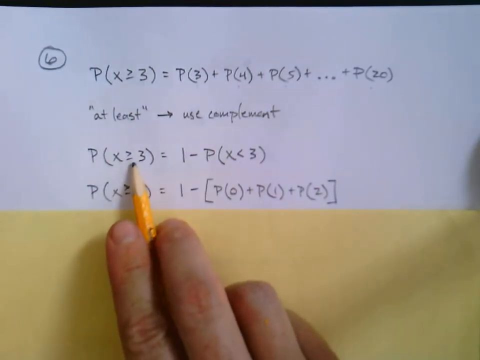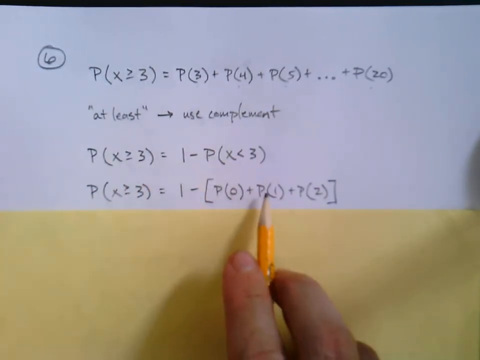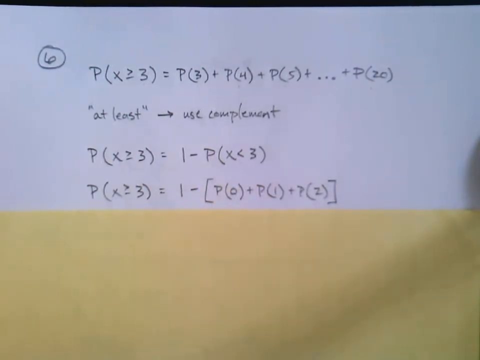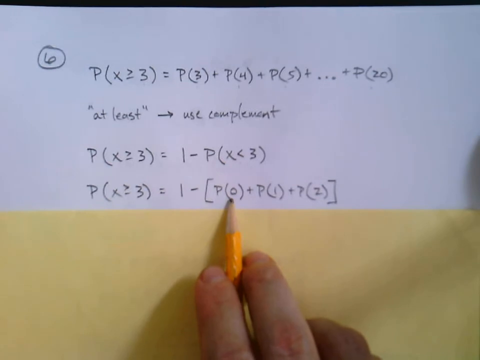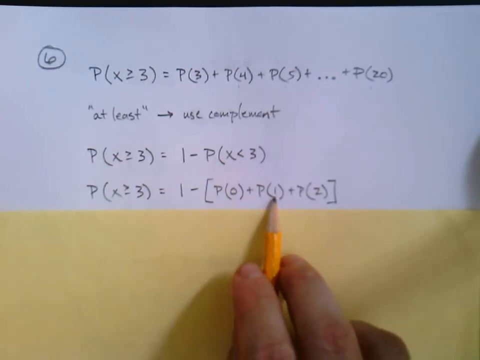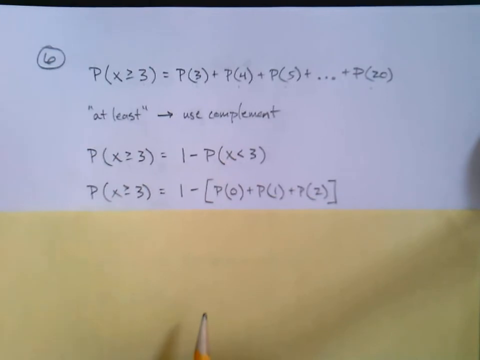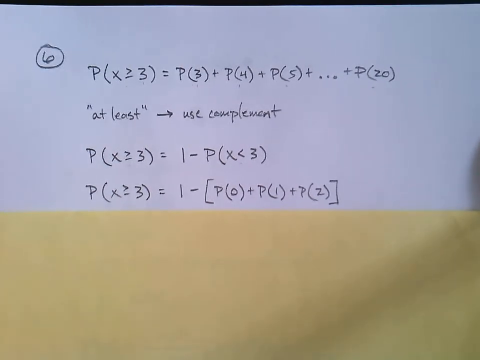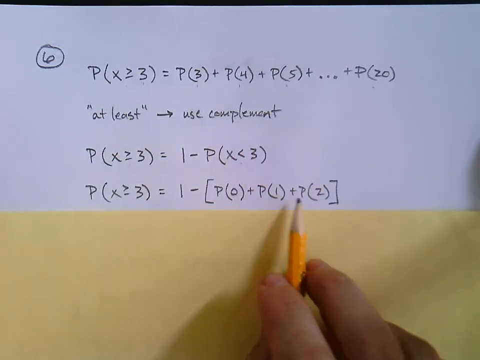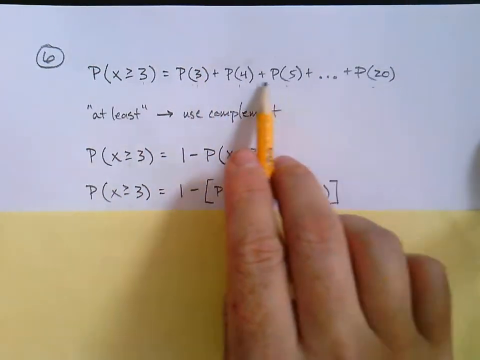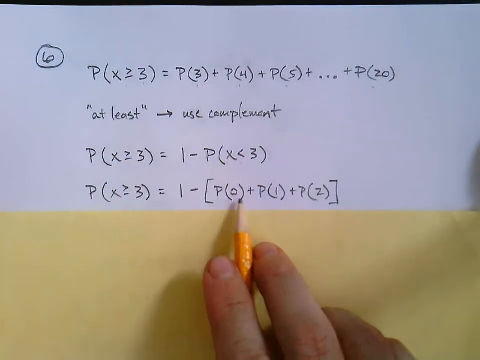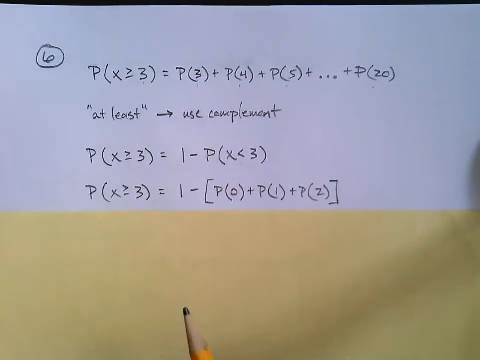Now as I continue, I've just copied this part down here. 1 minus. What do we actually need to calculate then? If x is less than 3, then that means we're going to find the probability of 0 plus the probability of 1 plus the probability of 2. So it's not going to be just one calculation. There's still going to be a little bit of work here, but we have to calculate 3 versus calculating like 18 of them doing it the other way. Okay, and each one of these is going to require that big formula every time.